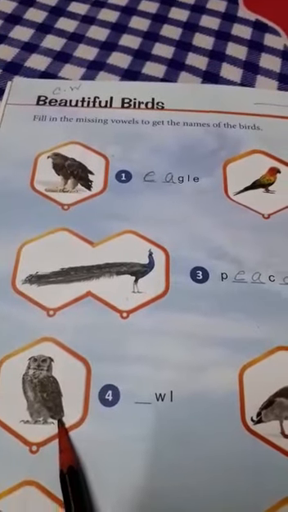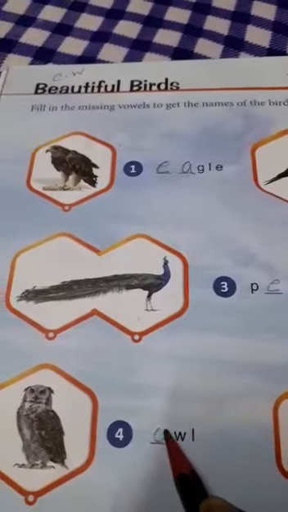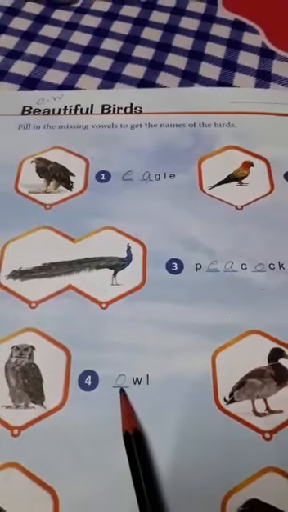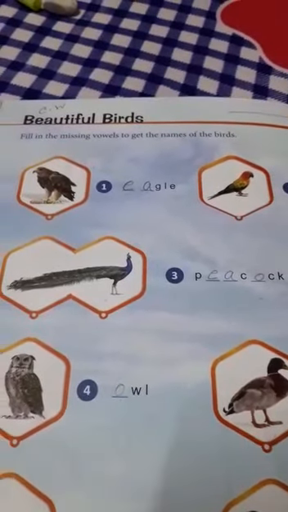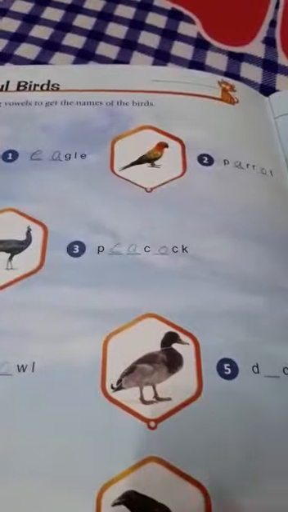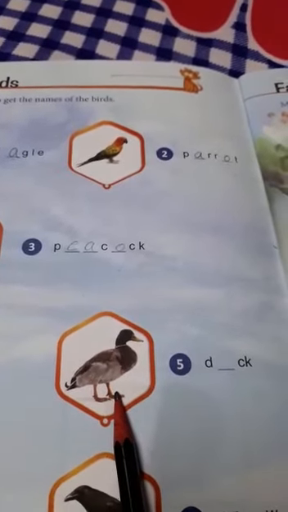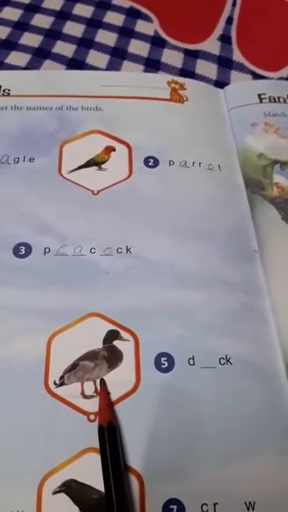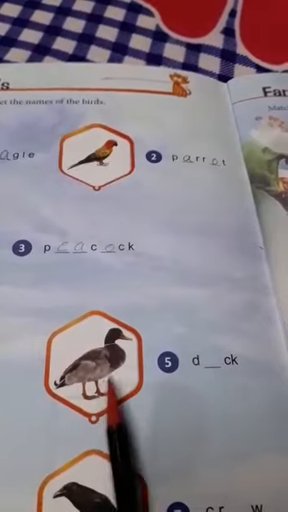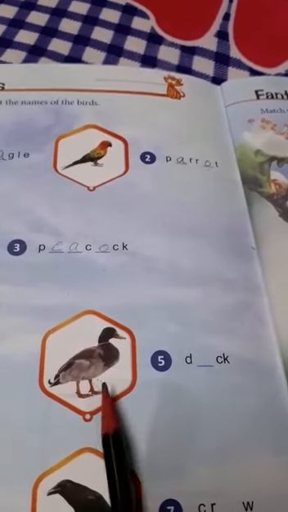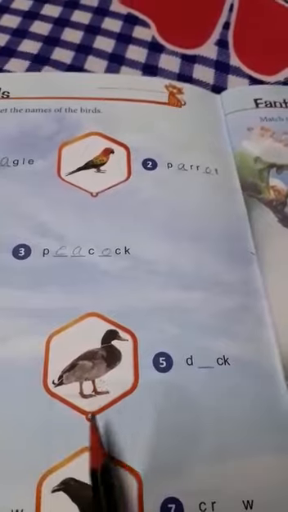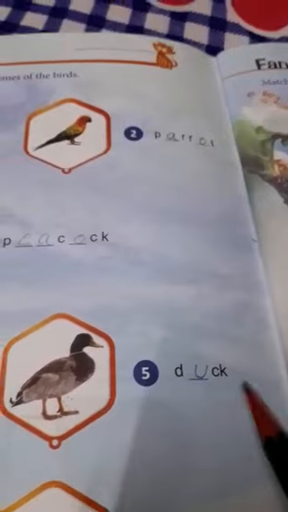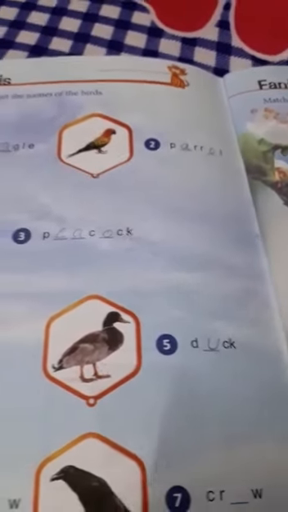Next, owl. So, O, W, L, owl. This O is a vowel, and this W and L are called consonants. Now, which bird is this? This is a duck. But this bird cannot fly in the sky. This bird we usually see in the pond. So, D, U, C, K, duck. Here, U is a vowel.